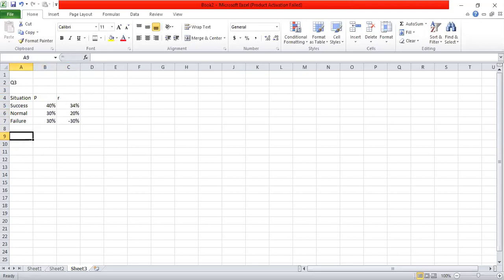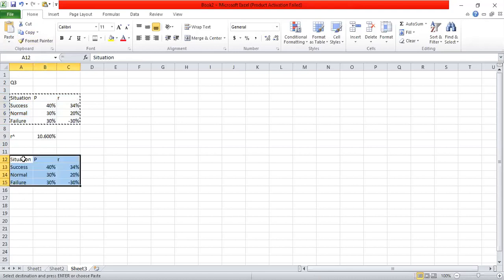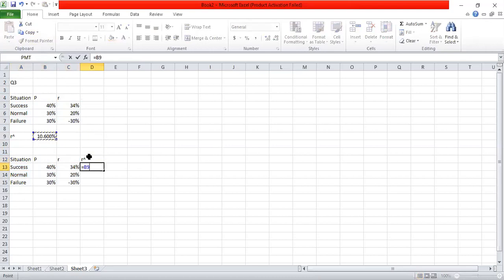I can calculate the expected return now. That is individual return into the probability. The expected return is 10.6%. So now I can move into the calculation of standard deviation. So I can put R bar. R bar is 10.6%.